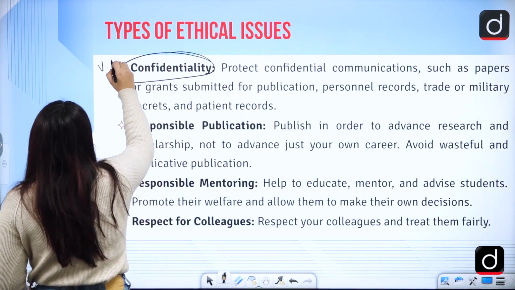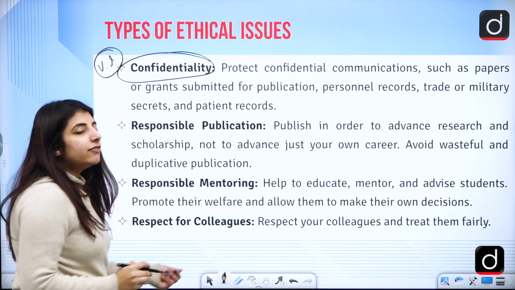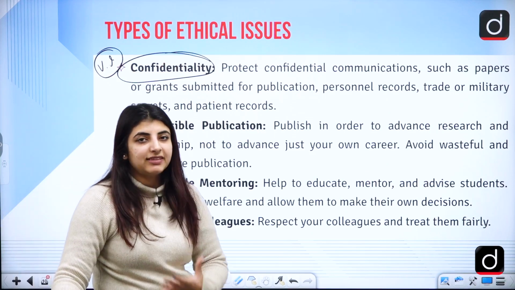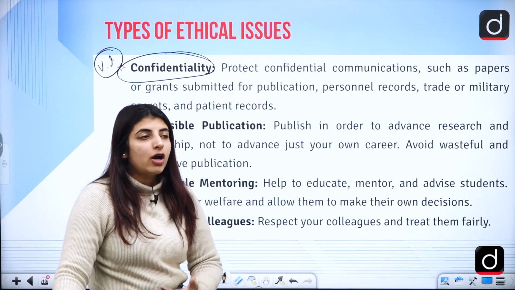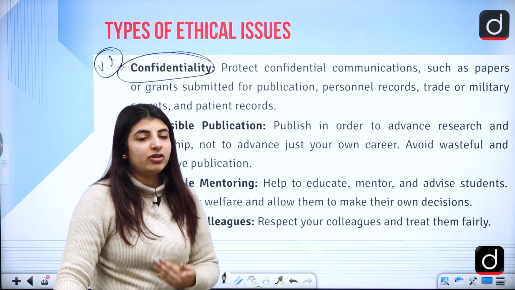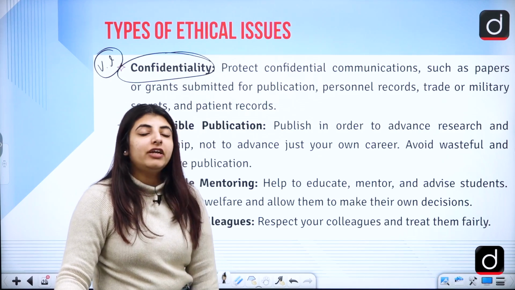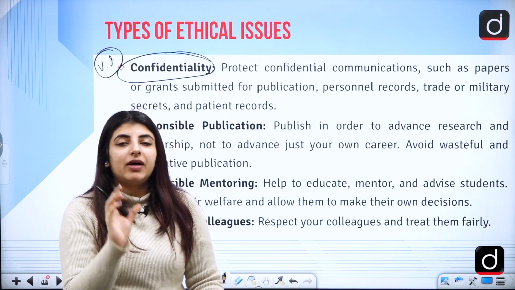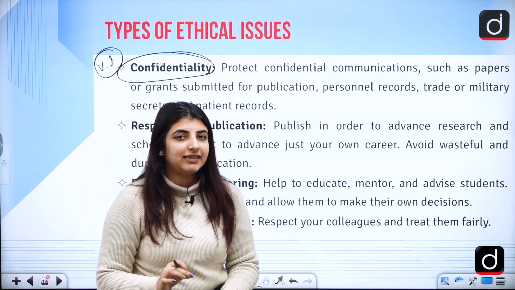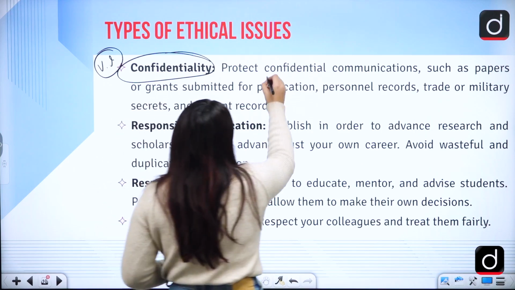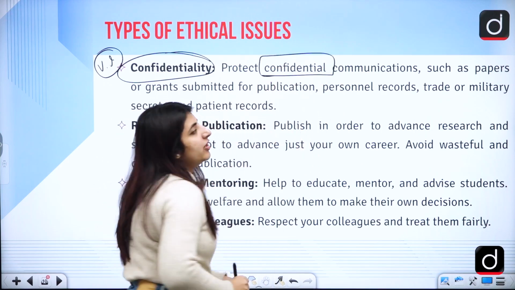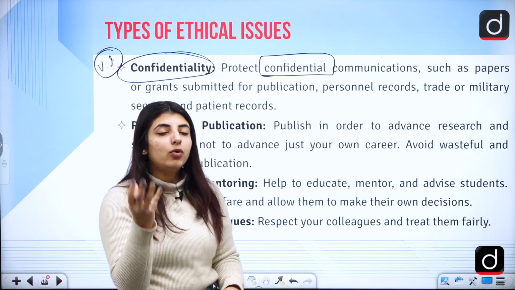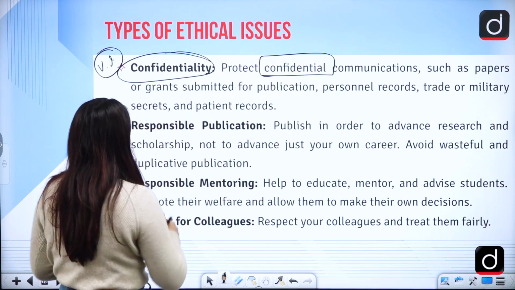Confidentiality, a very important thing here. If certain participants do not like their information to be shared publicly, they do not even like their names to be taken out, you should be supportive in this sense. You should maintain their confidential information with yourself, but yes, you can report the research findings there, right?